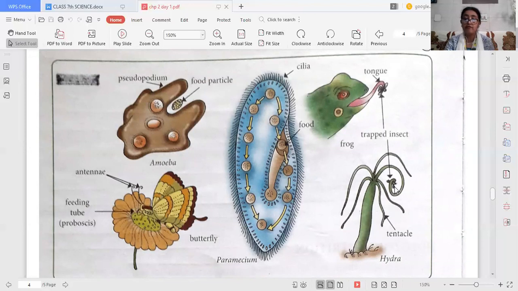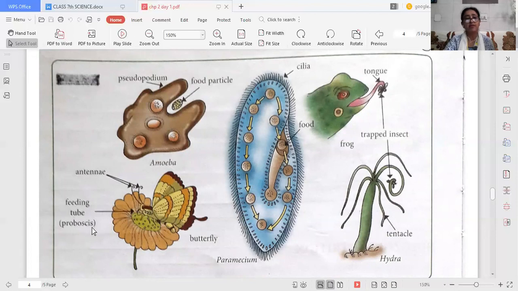Now, if we go for butterfly, it always sucks the nectar. So, the butterfly uses its feeding tube. Butterflies have feeding tubes which are known as proboscis. And through this, they always suck nectar from the flower.